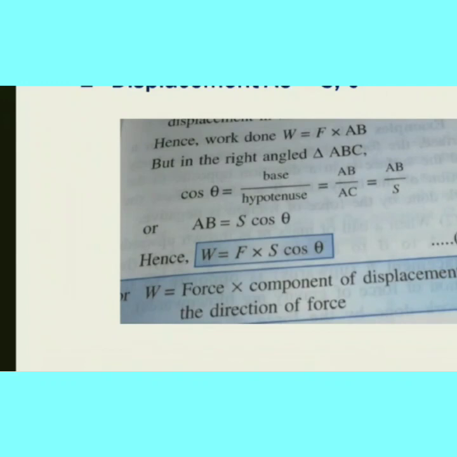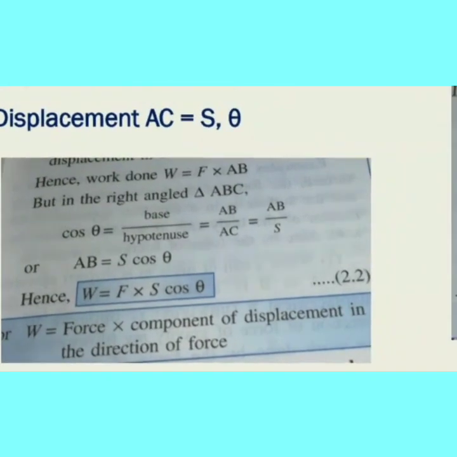This AB value you apply in the first formula, W is equal to F into AB. So W is equal to F into S cos theta. In a statement, we can write W is equal to force into the component of displacement in the direction of force. Component means this cos theta value. While I explain, pause the video and try to write it. If you understood, move on to the next, or else repeat and then go to the next one. I'll repeat once again.